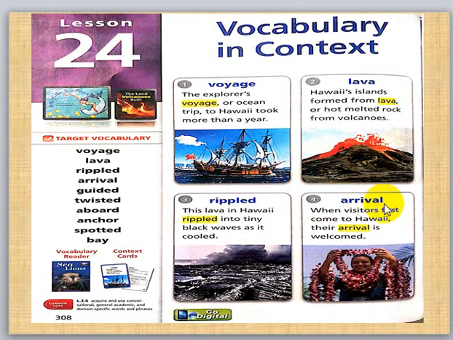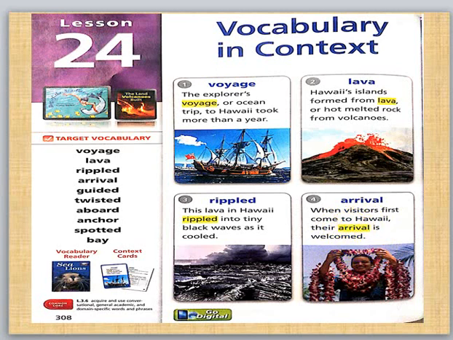Number 4, arrival. When visitors first come to Hawaii, their arrival is welcomed. Here, a visitor, when she arrived, she was welcomed. So, their arrival is welcomed when they arrived.